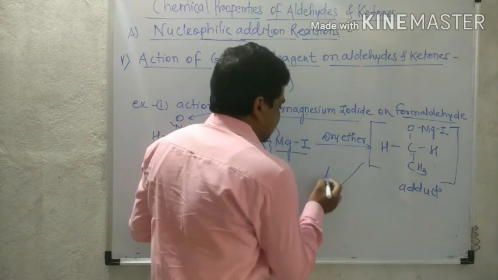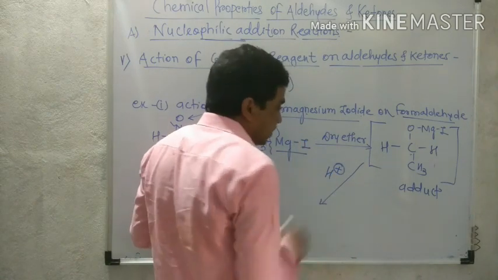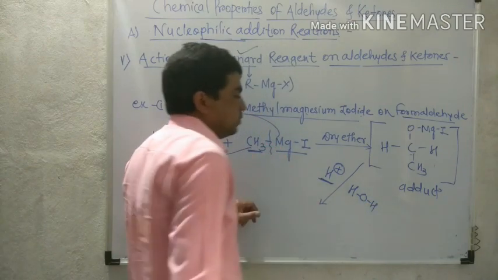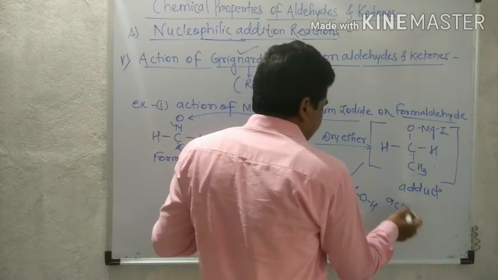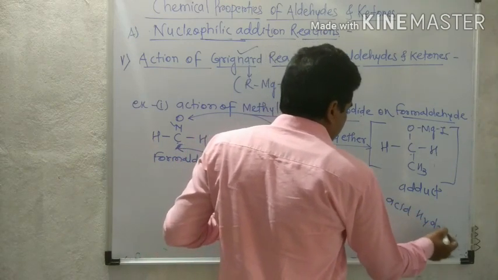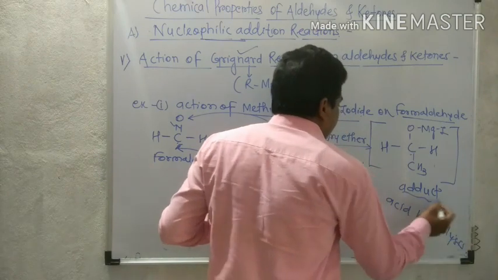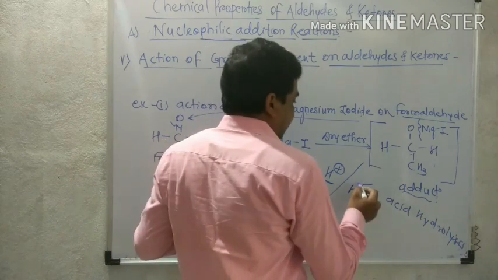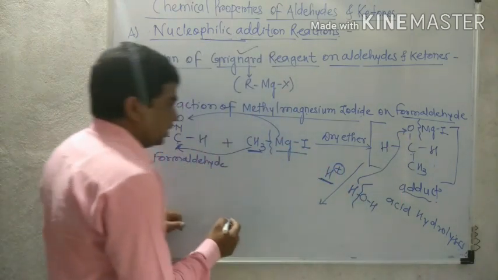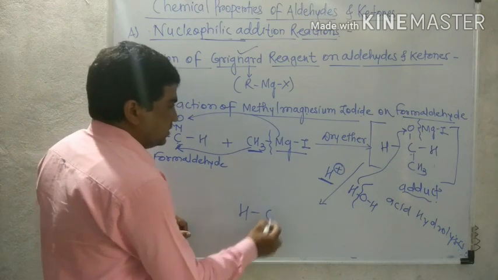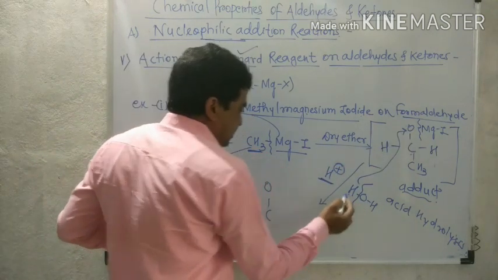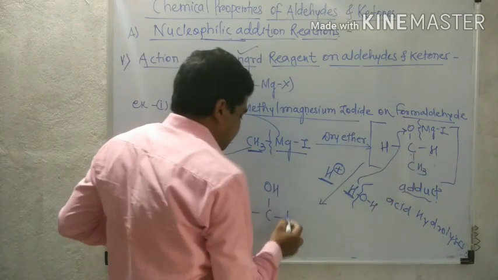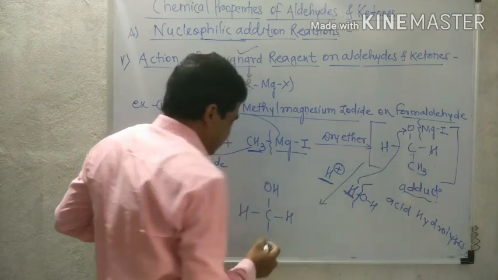That adduct undergoes acid hydrolysis, always the second step. That is the action of water, H2O, in the presence of H plus. The second step, we know, is acid hydrolysis. So after the acid hydrolysis of the adduct, the breaking of the OMgI bond takes place. The hydrogen atom from water is added to the oxygen. So here what happened? The alkoxide oxygen gains H, so therefore here OH. That H is the same and that carbon is attached with CH3.